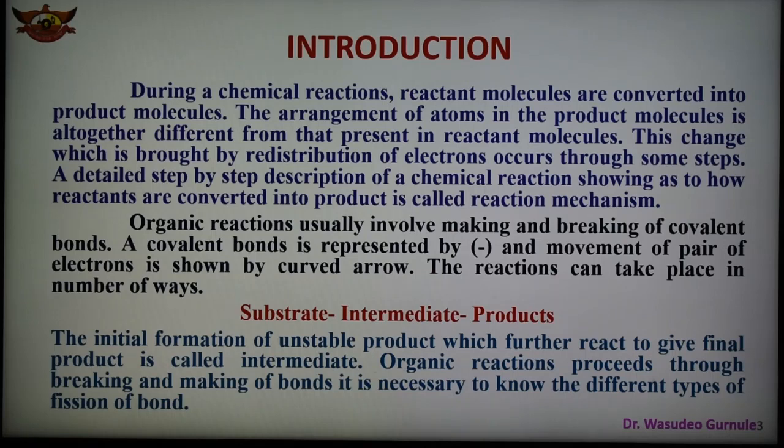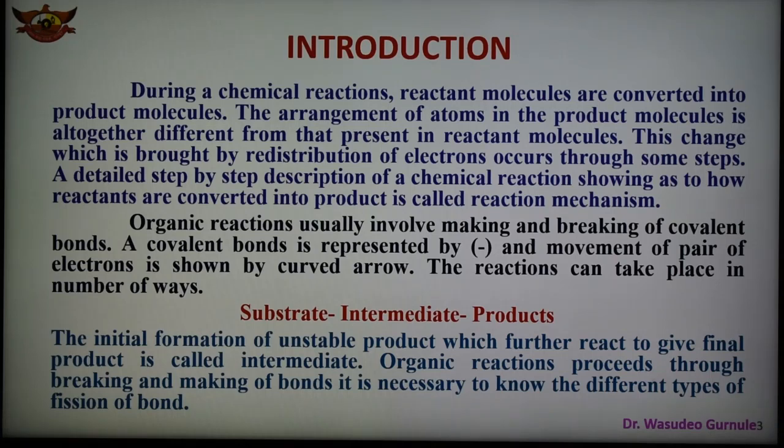A chemical reaction takes place when two or more molecules collide with each other and undergo structural change. In this case the large molecule in the reaction is called the substrate, and the reactant, which may be inorganic or organic, is known as the reagent. So there are two parts, substrate and reagent. A reaction can take place through a number of steps, with initial formation of an unstable product, which gives the final product. This step is the intermediate.